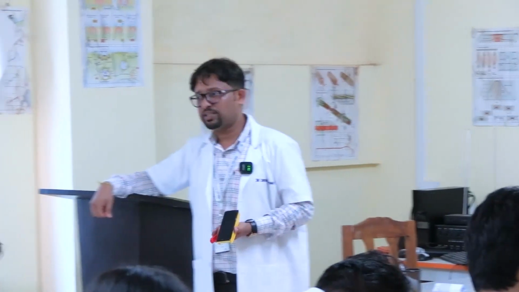So this effect is called the Bainbridge effect. In exercise, because the circulation is hyperdynamic, faster and more vigorous, this effect is also seen. So all these factors increase the systolic blood pressure.